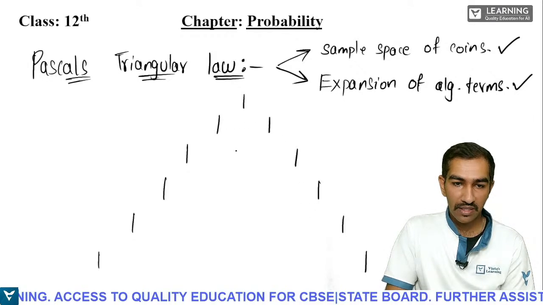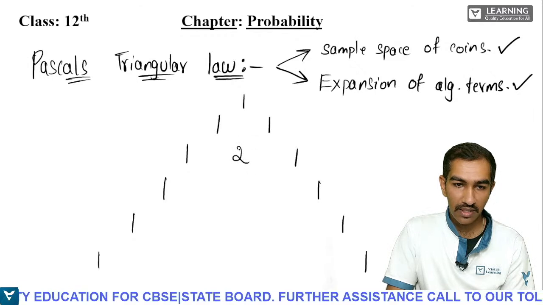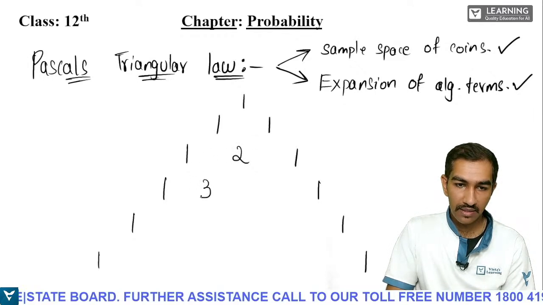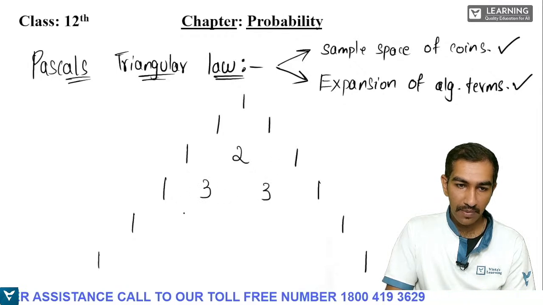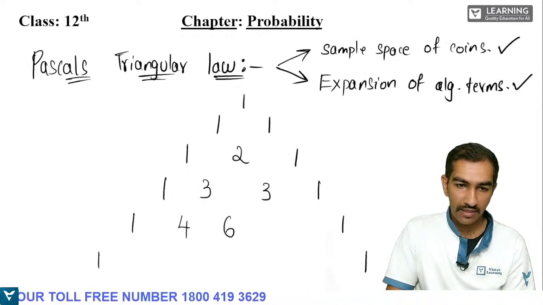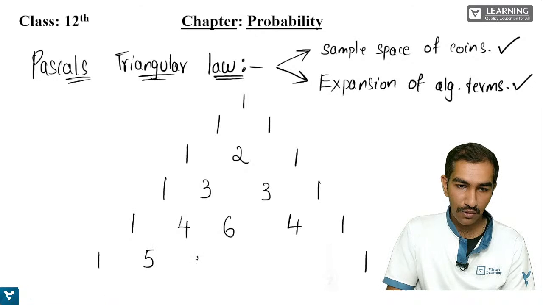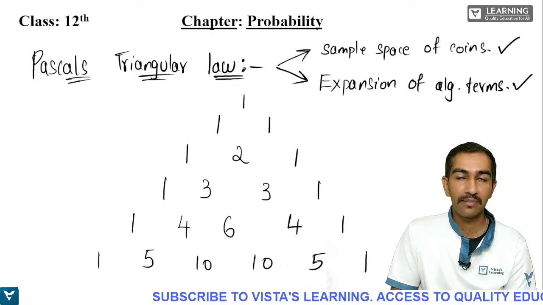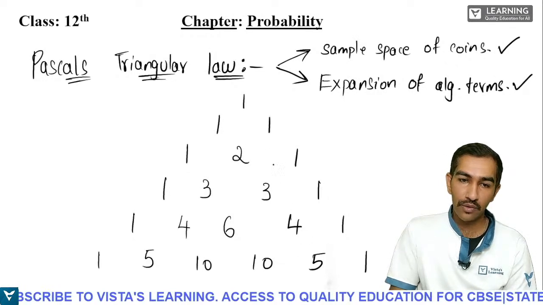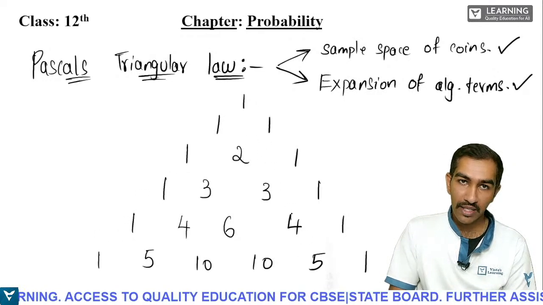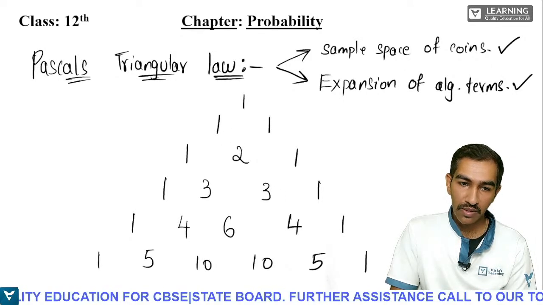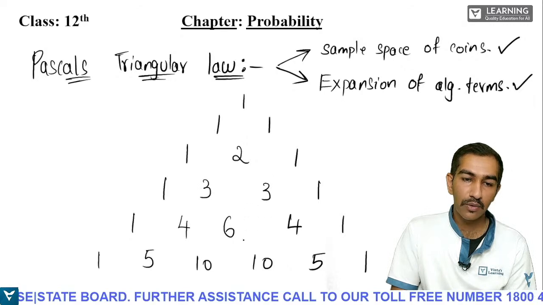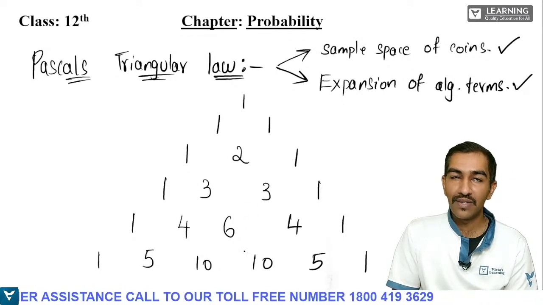So now students, what is 1 plus 1? 1 plus 1 is 2. Correct? 2 plus 1, 3. 3 plus 1, 4. 3 plus 3, 6. 4 plus 1, 5. 6 plus 4, 10. 4 plus 1, 5. Did you understand this? Only addition, that's all. But you have to be very careful. So the very first thing you have to do, on this side write ones, on this side also write all the ones. Okay. Then you start: 1 plus 1 is 2, 2 plus 1 is 3, and it goes on.